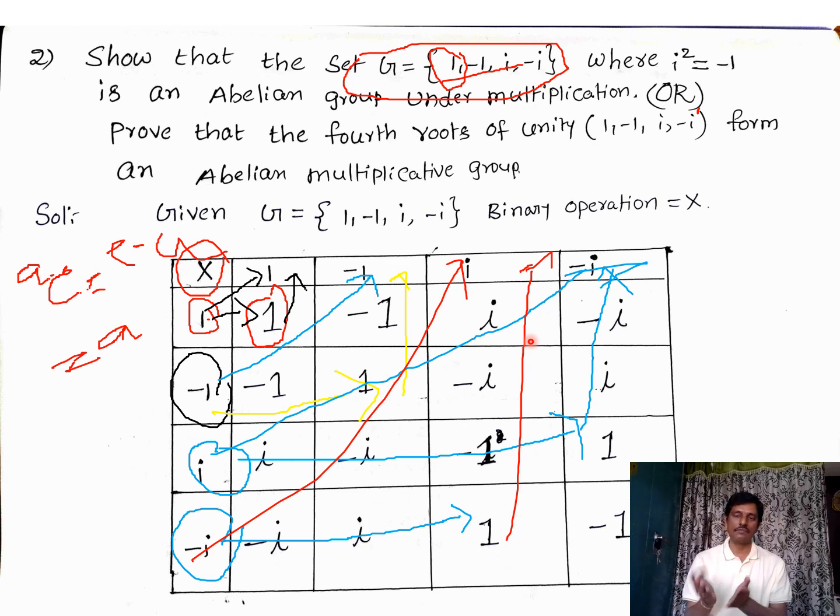Now in the written format, right? By observing the table only, you can identify whether it is a group, semigroup, algebraic structure or abelian group. This is the method. It is applied when only a finite number of elements are given, and according to our syllabus, elements less than or equal to 6 are given, then we can apply this composition table process. Now we are going to the next slide to explain this in the word format.